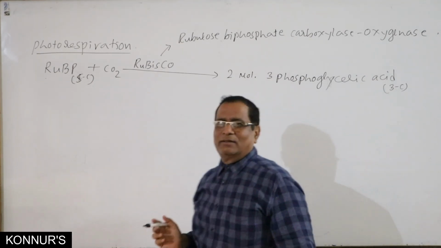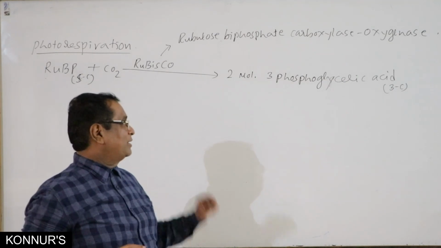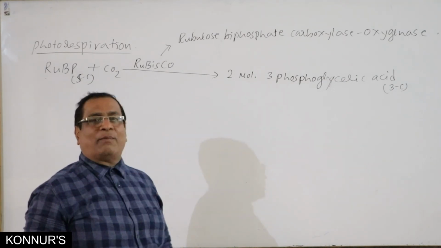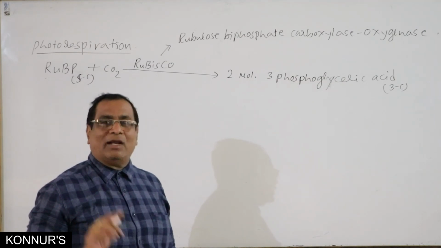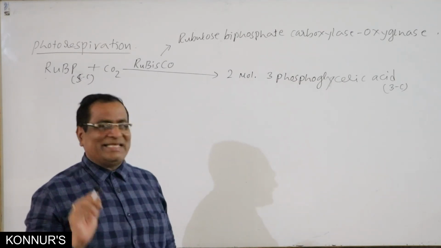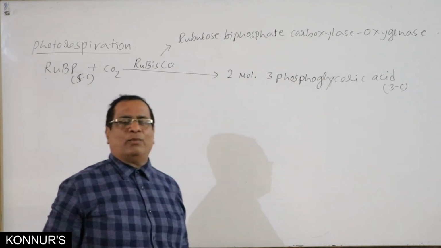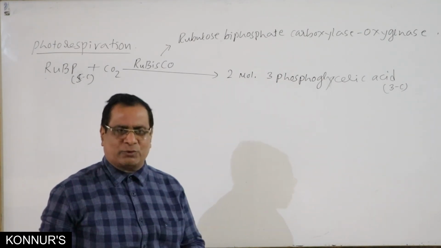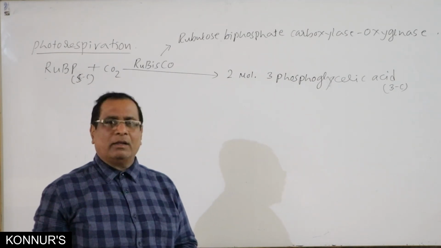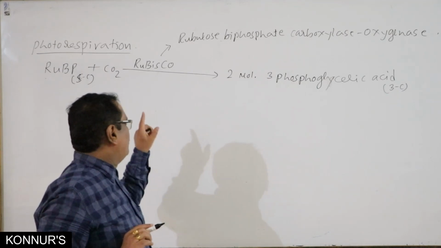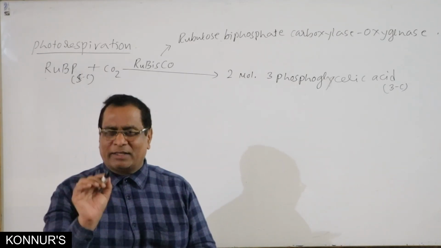What does it mean? Rubisco takes part in both carboxylation and oxygenation. It takes part in carboxylation, fixing of CO2, and it also fixes O2. No doubt, Rubisco enzyme has more affinity towards CO2 rather than oxygen.